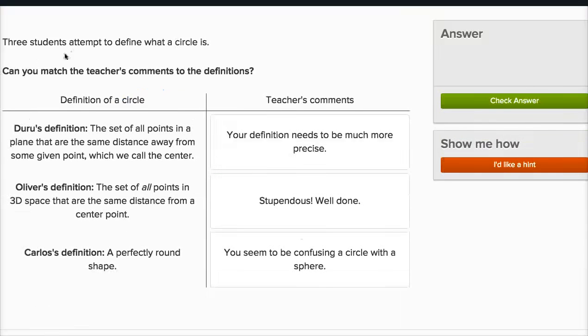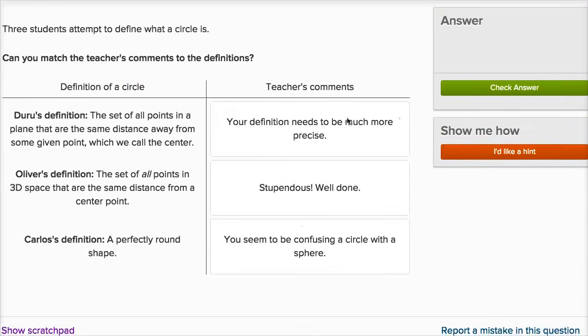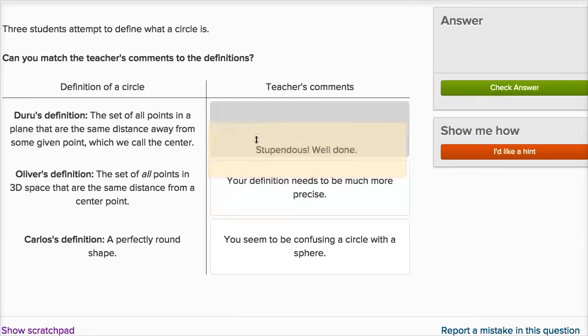All right. 3 students attempted to define what a circle is. Can you match the teacher's comments to the definitions? Duru: the set of all points in a plane that are the same distance away from some given point, which we call the center. That actually seems like a pretty good definition of a circle. So I would say, stupendous. Well done.